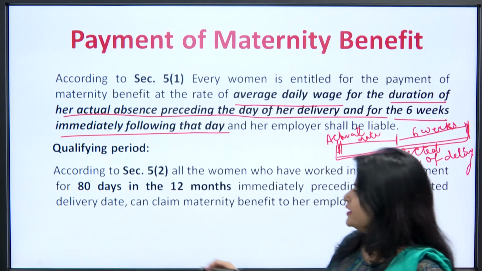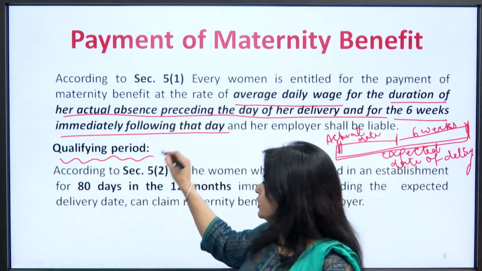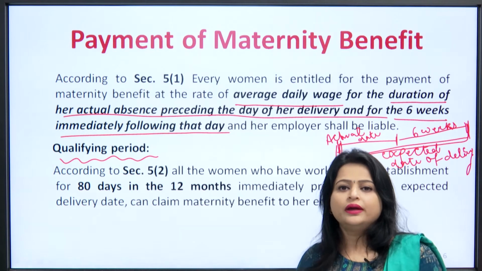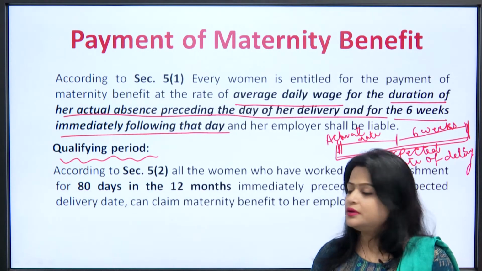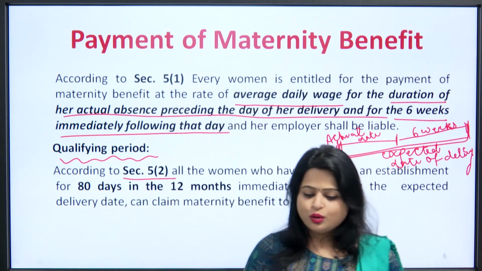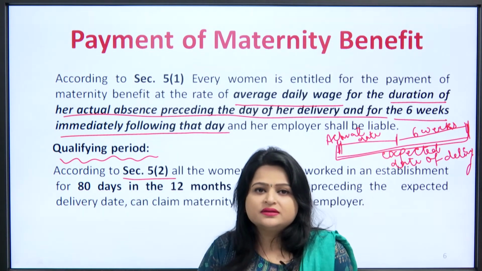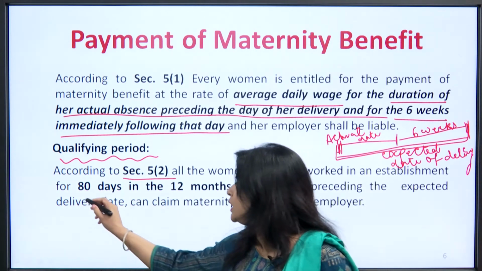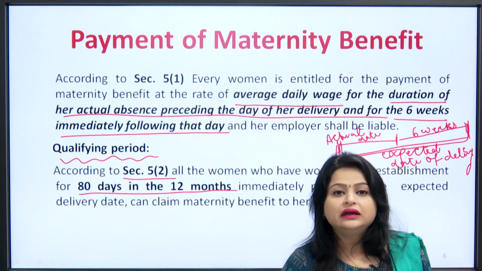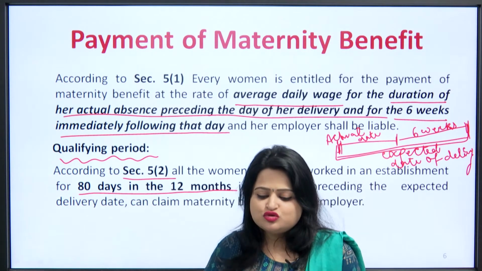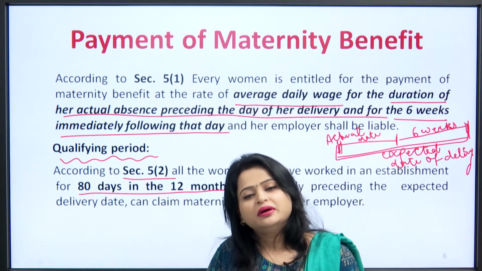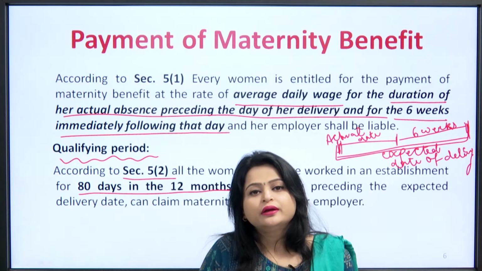Now the qualifying period, which is the condition which makes a woman employee entitled to the maternity benefit. According to section 5 subsection 2, all the women who have worked in an establishment for 80 days in the 12-month period immediately preceding the expected delivery date can claim maternity benefit from her employer.